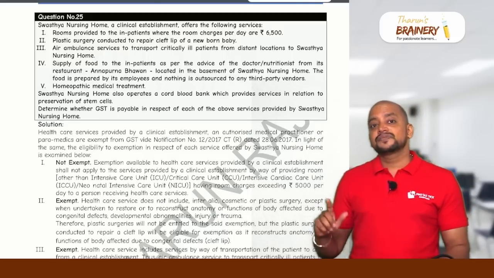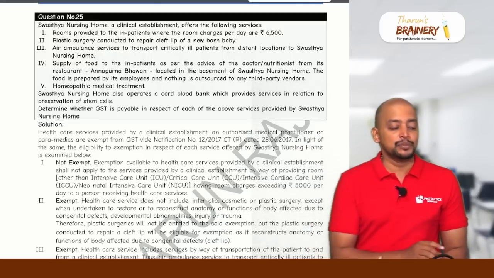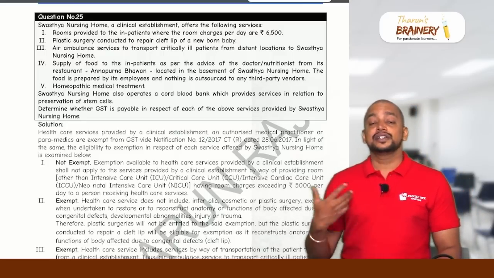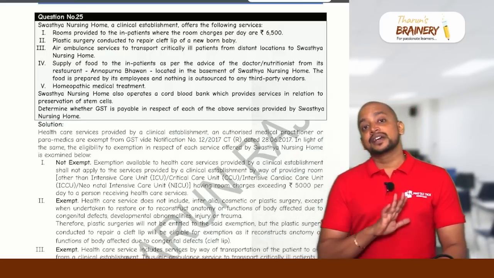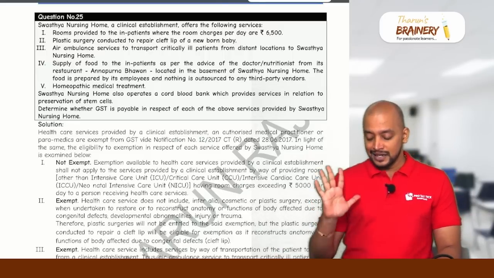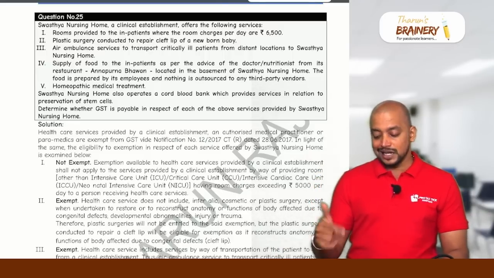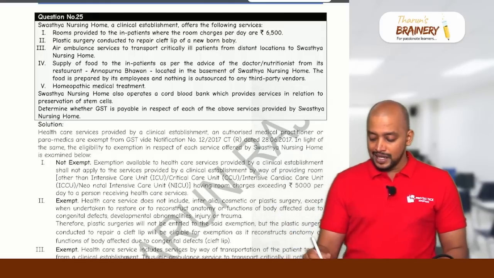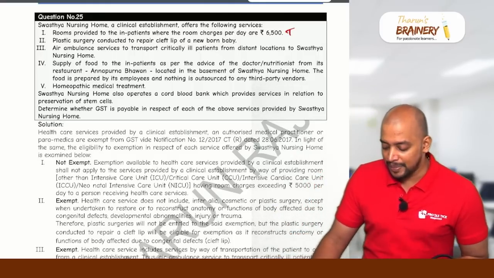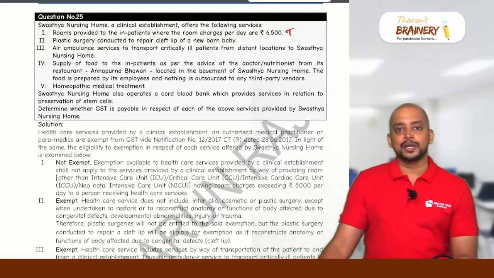But this 5,000 restriction is not applicable for ICU charges, like ICU, NICU, CCU. Except ICU charges, in other cases the limit is 5,000 rupees per day. So in this case it exceeds, so it will be taxable. Then next, plastic surgery conducted to repair cleft lip of a newborn baby.